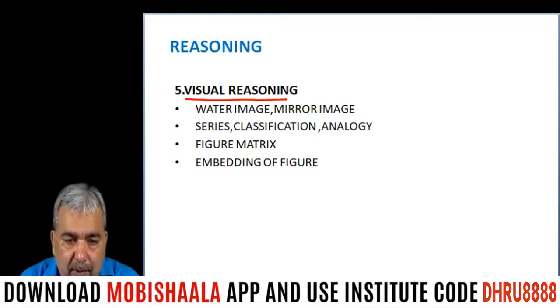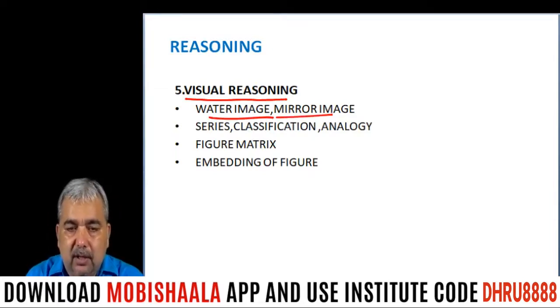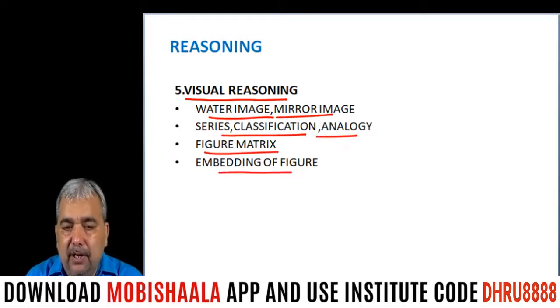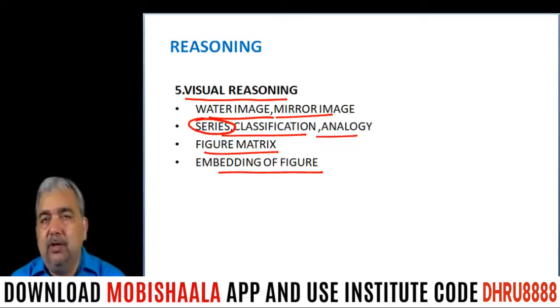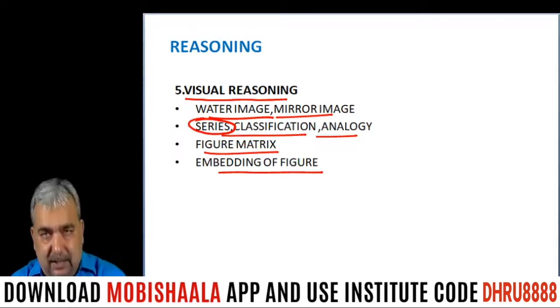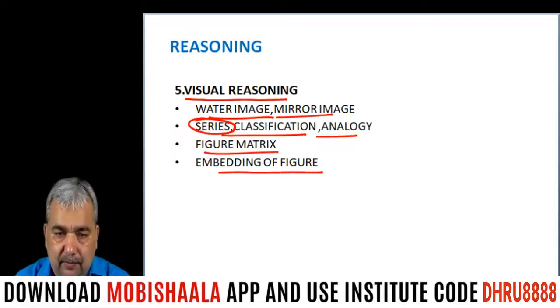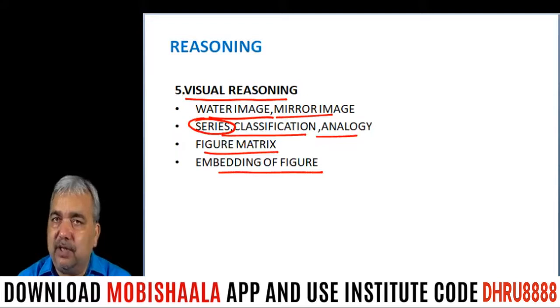So the topics which I have written, you can see, are water image, mirror image, series, classification, analogy, figure matrix, embedding of figure. And out of these topics, series is important because mostly they are asking questions from series, and series I have just told you, they will give you 5 6 diagrams, they will have some common pattern. You have to find the next diagram, and accordingly they will give you options. So series is important. Now I have discussed the major 5 groupings in reasoning, and the chapters which are important.